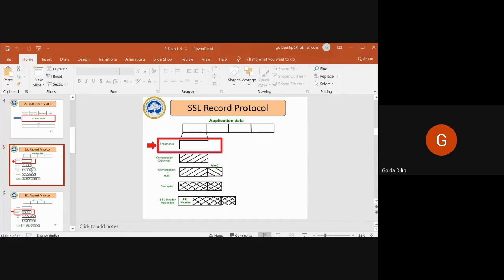Okay, so as of now, keep in mind that this record protocol takes action only after a successful handshake has been completed between the client and the server. Or you can say after the client and the server have authenticated each other and decided what algorithm or technique they are going to use for information exchange. Their objective is to have a secure information exchange. So after they have decided all these things, the SSL record protocol comes into the picture.